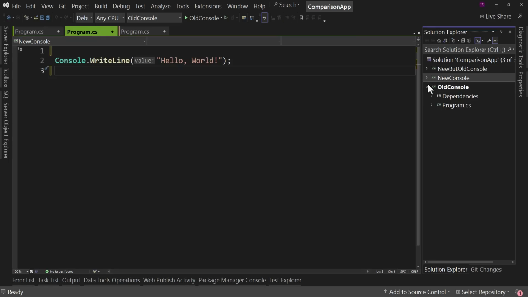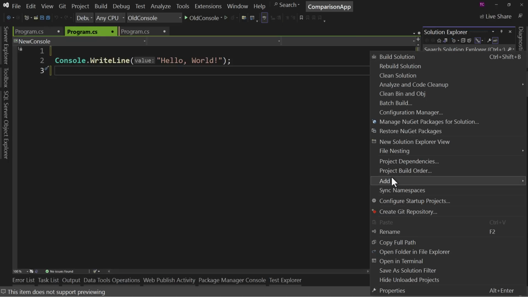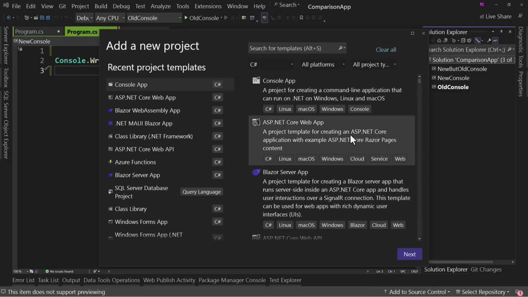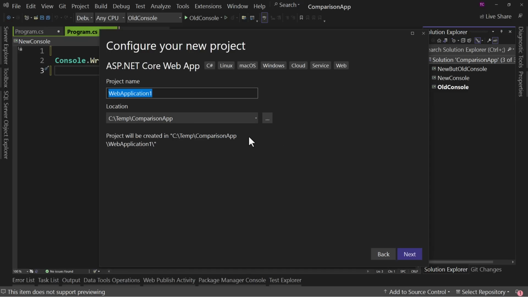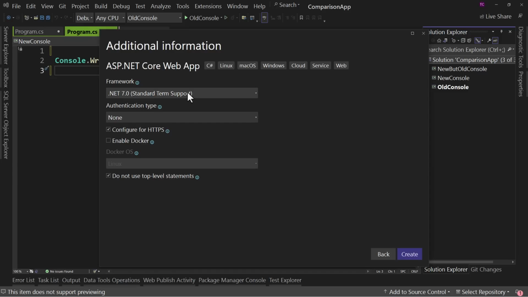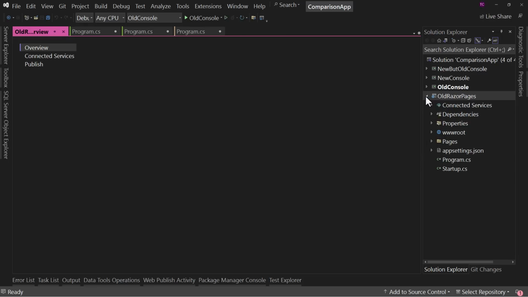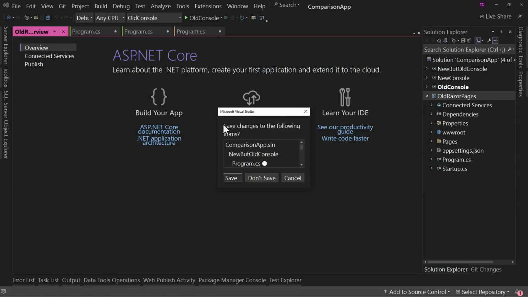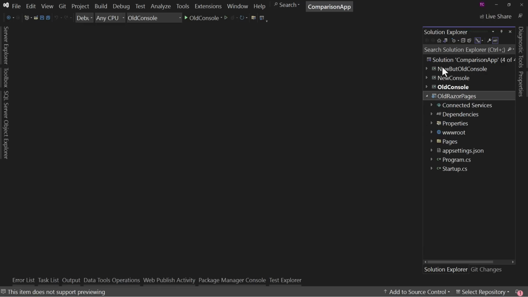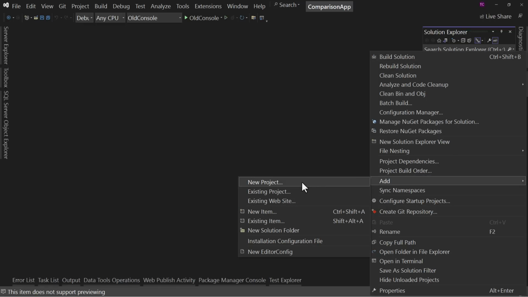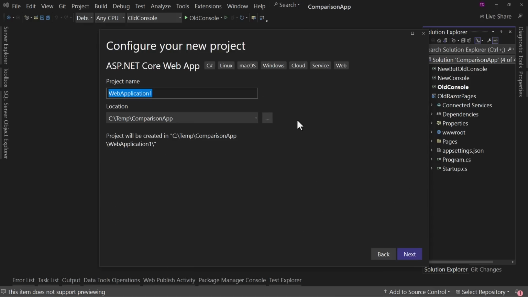So let's do that. Let's jump over to a new project on our solution. And we're going to go here to ASP.NET Core Web Application, which is a Razor Pages application. We'll call it Old Razor Pages. And we'll say .NET 5, which again, we could do .NET Core 3.1 as well, but .NET 5 is fine. And we'll hit Create. And then we're going to, let's close all of these. And yes, we'll save all of them. And then we'll create a new project, another Razor Pages application. This is our new Razor Pages.